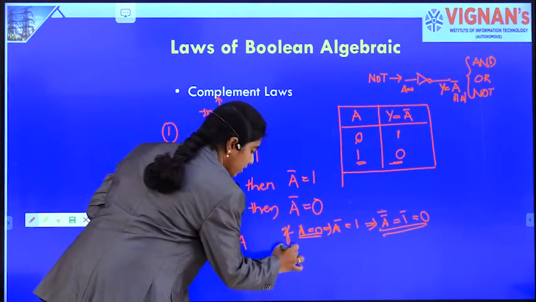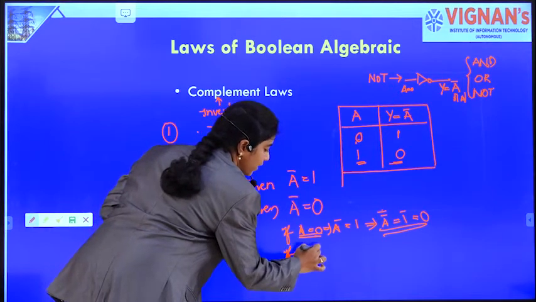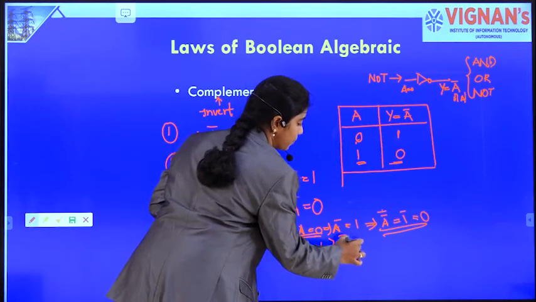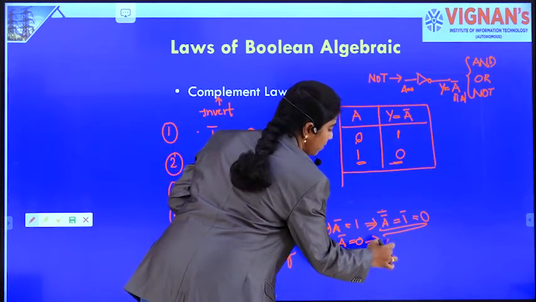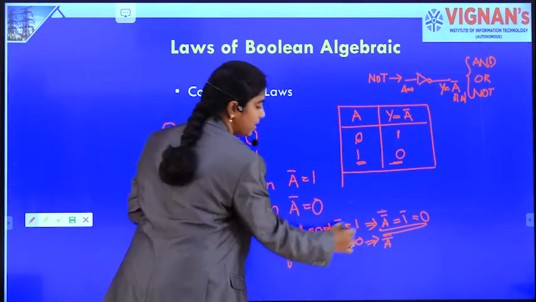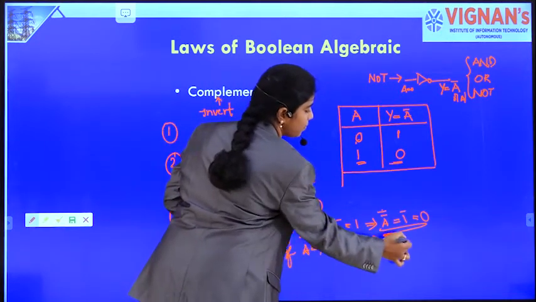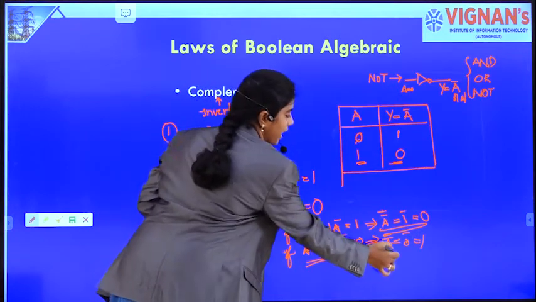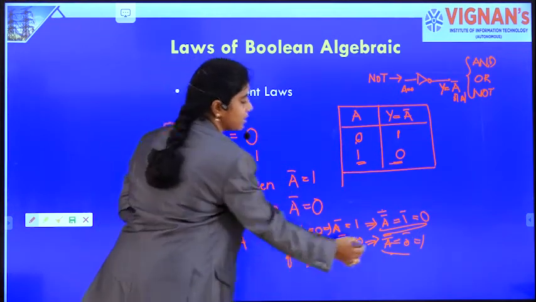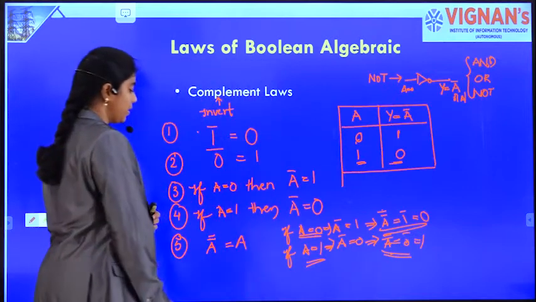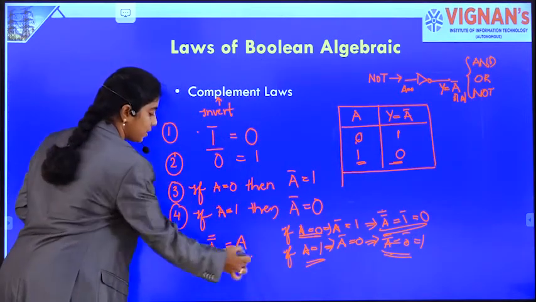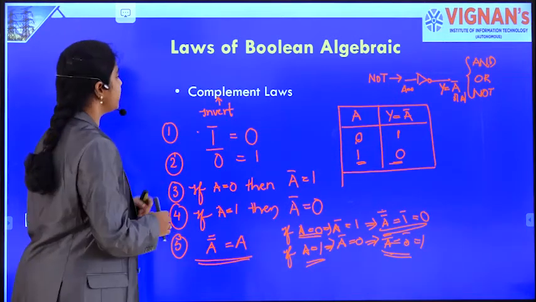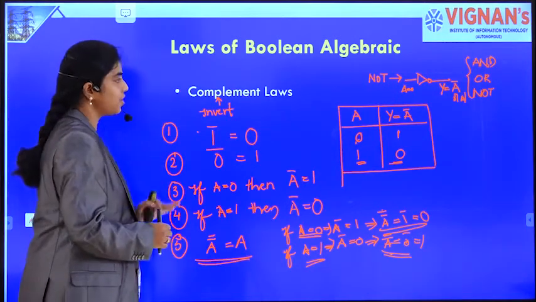Let's take another combination. If A is 1, then A's complement is 0. Then A's double complement is nothing but 0's complement, which is 1. So if A is 1, A's double complement is also 1. By that we can say that double complement of any variable is the variable itself. So these are the 5 complementation laws.